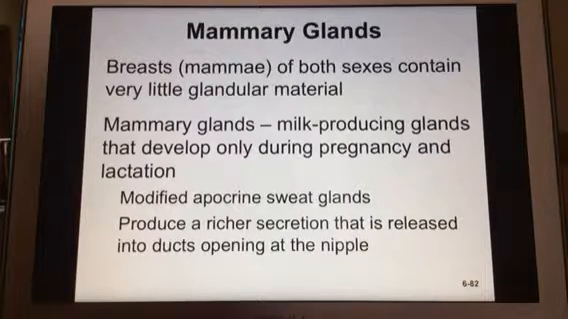Also, we know we have mammary glands. Breasts of both sexes have these glands, but they have very little glandular material. So they're milk-producing glands. They're developing during pregnancy for lactation, and they are similar to apocrine sweat glands, but they have a richer secretion, being milk or pre-milk, and those ducts open at the nipple.